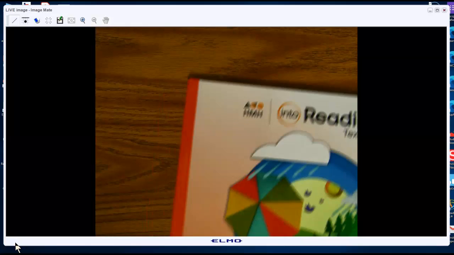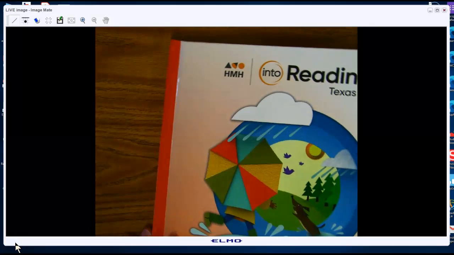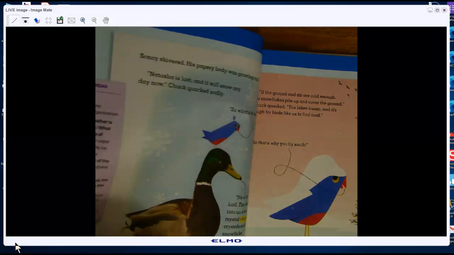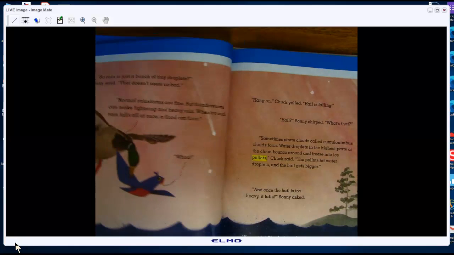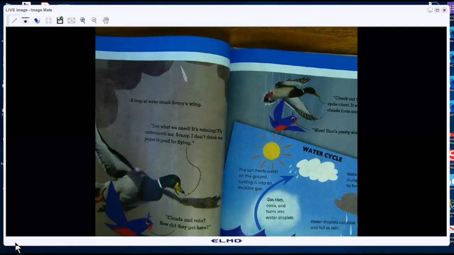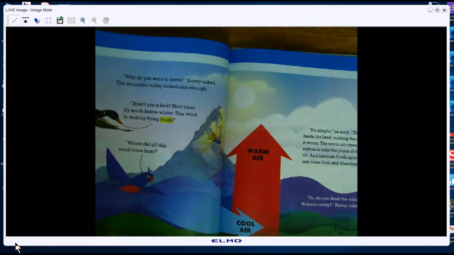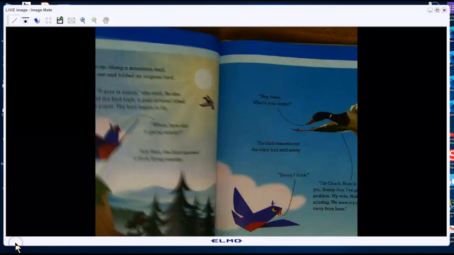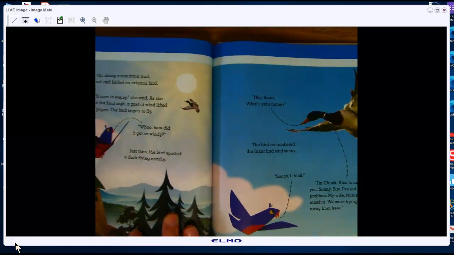So today we're going to read through our story one more time, and we're going to talk about cause and effect. So get out your books and turn to our Wild Weather. It's on page 103. We're going to talk about cause and effect as we go through here.